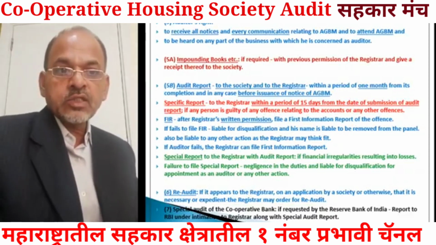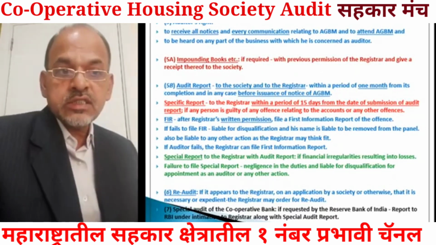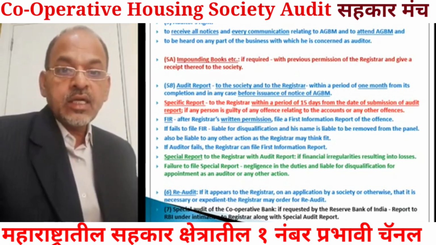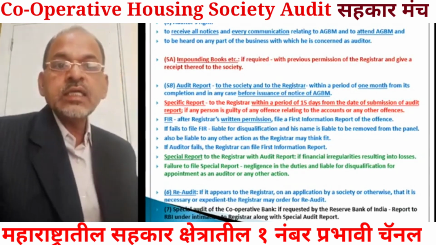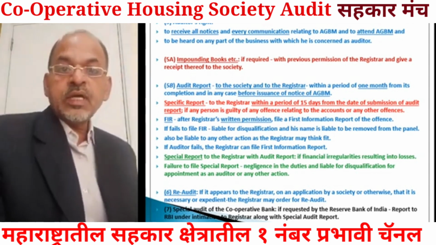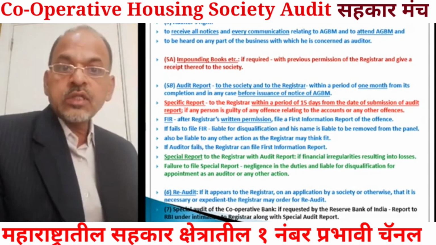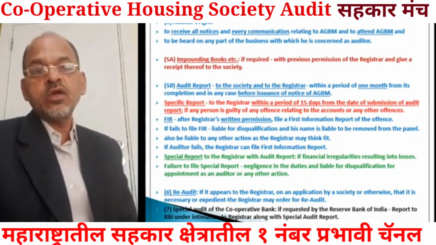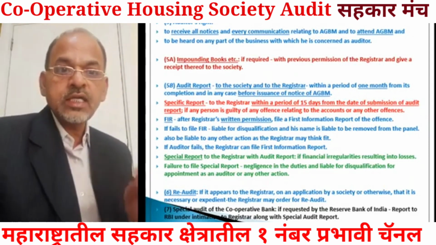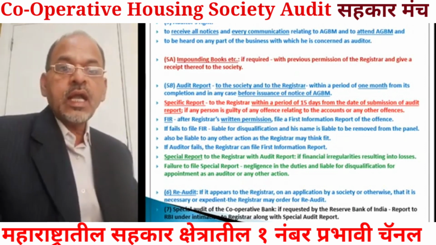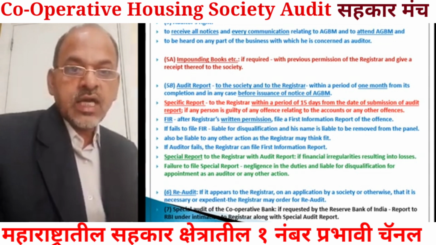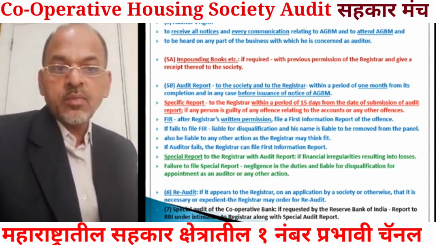If the auditor has noticed certain serious financial irregularities resulting in losses to the society, he will have to prepare a special report on that, mention all these irregularities in it, and submit it to the registrar along with the regular audit report.